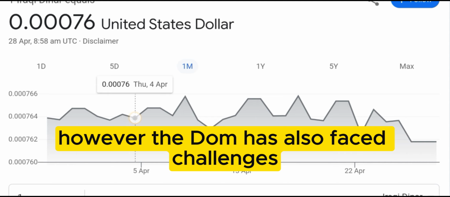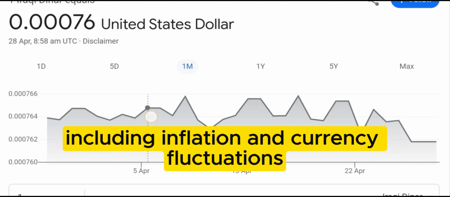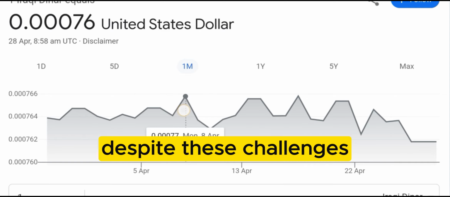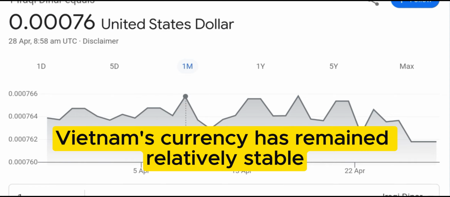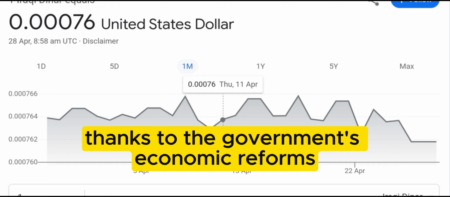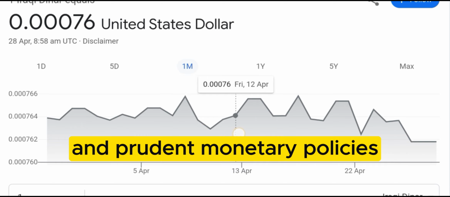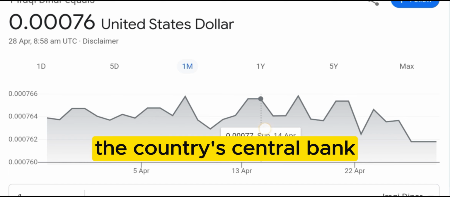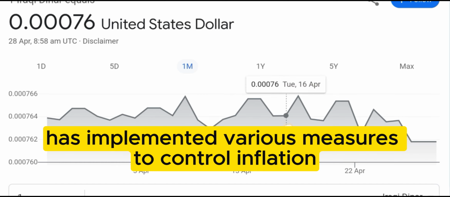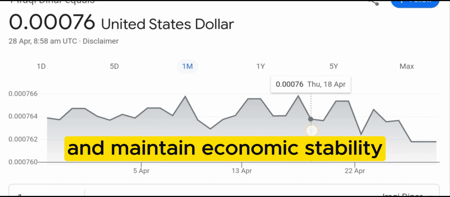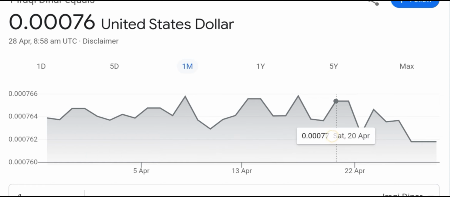However, the dong has also faced challenges, including inflation and currency fluctuations. Despite these challenges, Vietnam's currency has remained relatively stable, thanks to the government's economic reforms and prudent monetary policies. The State Bank of Vietnam, the country's central bank, has implemented various measures to control inflation and maintain economic stability.